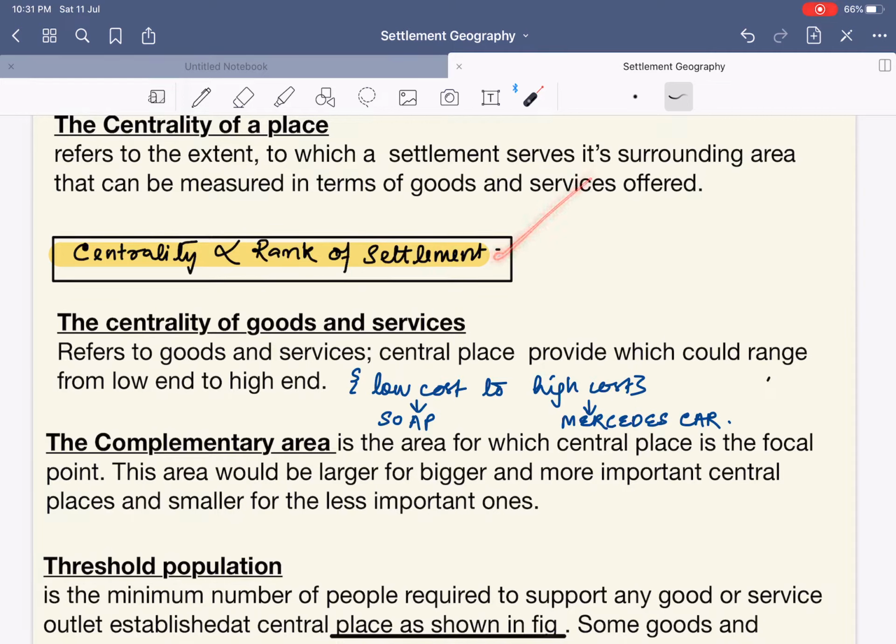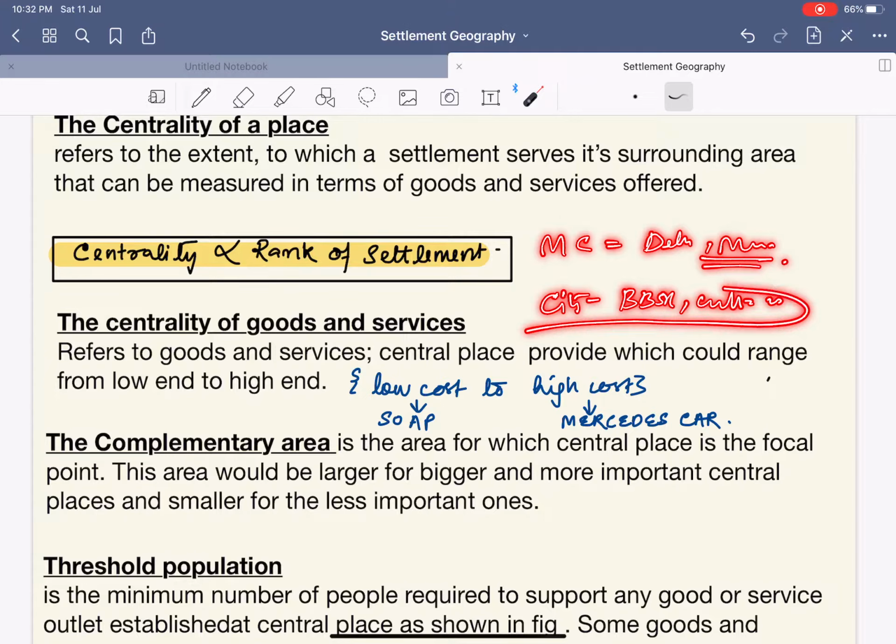What is the rank of the settlement? See, settlements are ranked. For example, we have a concept called a mega city, where the population is almost equivalent to 1 crore. We also have a metropolis, where the population is greater than 10 lakh, etc. So in this context, we can say that mega cities such as Delhi and Mumbai are in an equal category. Then I can say cities such as Bhubaneswar, Cuttack, etc. So this is the rank of the city or the rank of the settlement.